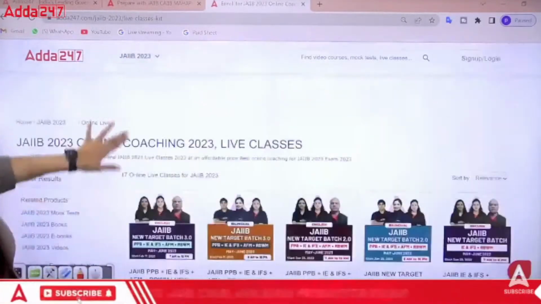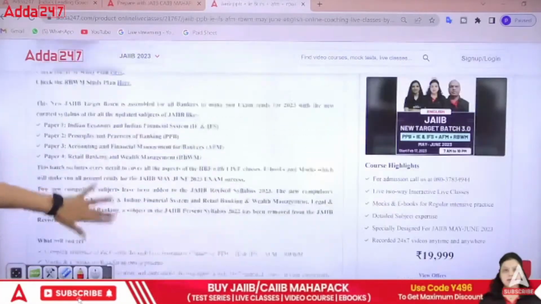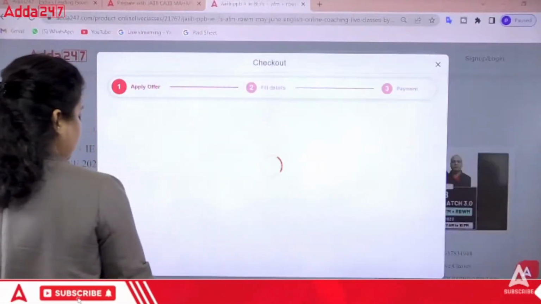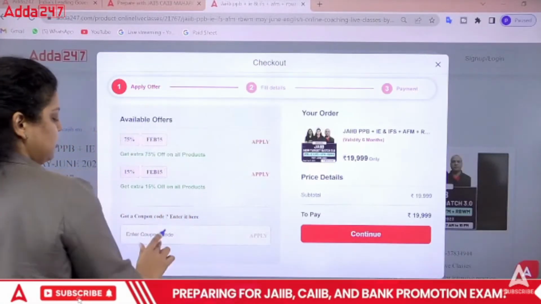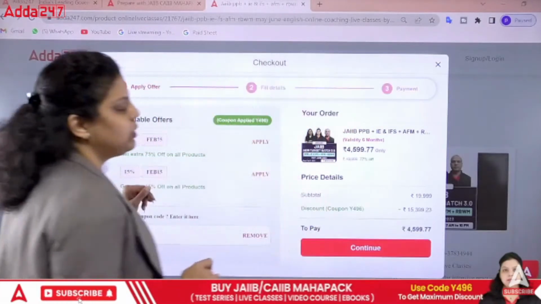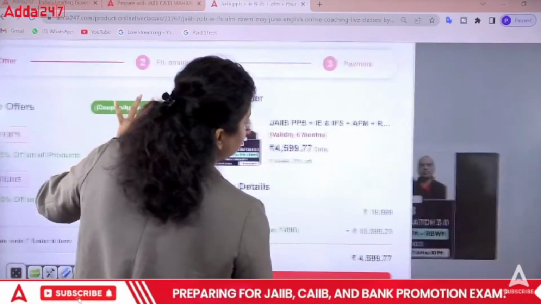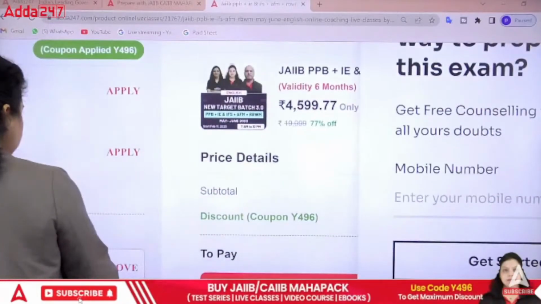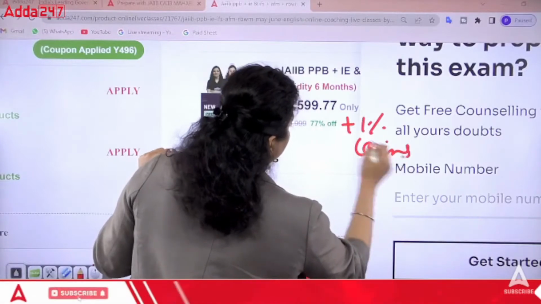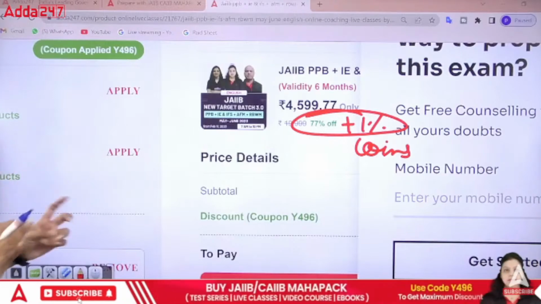Okay, and how to enroll? Let's say you want to go with the English medium 17th February batch. Just click on the batch, do read all the details, do check the study plan. After doing all these things, click on the buy now option. When you click on buy now option, you will find this page. You have to enter a code here, Y496, and press apply. When you apply, you can see a 77% discount it is showing you. But for an additional 1% discount, you can go with the coins. You will get 78% discount there. Okay, the validity will be 6 months, and that's a target batch.